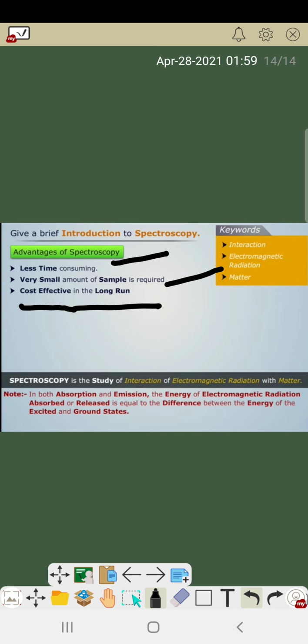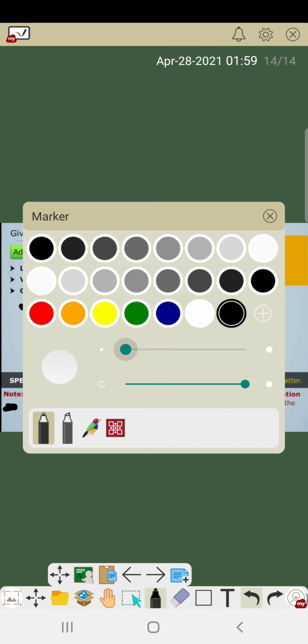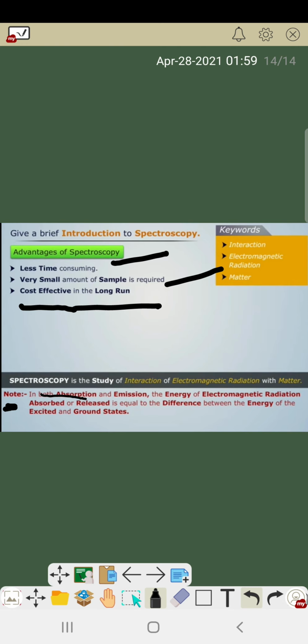Note one important thing: in both absorption and emission, the energy of electromagnetic radiation absorbed or released is equal to the difference between the energy of the excited and ground state.